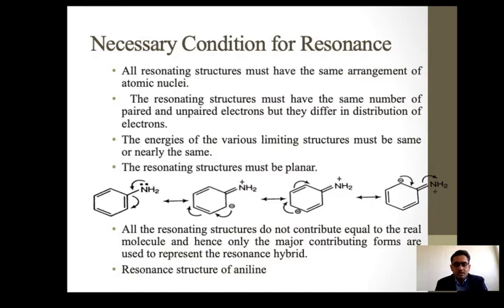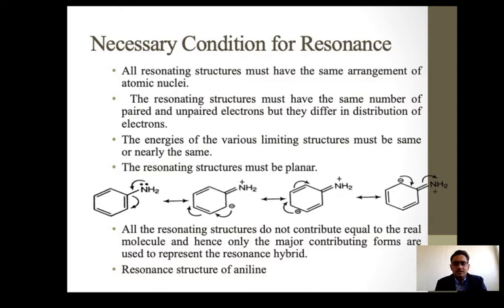The overall total electrons: 2 and 2 is 4, 6 pi and 2 non-bonded, total 8 electrons. Here also 6 pi and 2 non-bonded, here also 6 pi and 2 non-bonded, and here also 6 pi and 2 non-bonded. This means all the resonating structures must have the same number of bonded and non-bonded electrons. That is resonance.